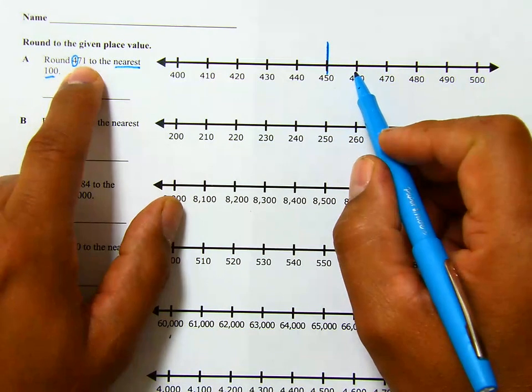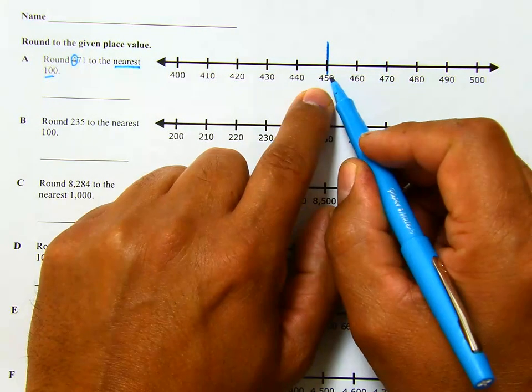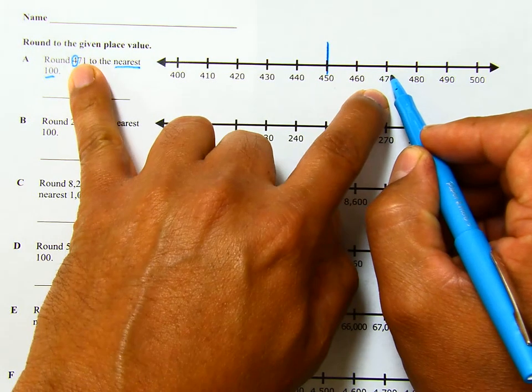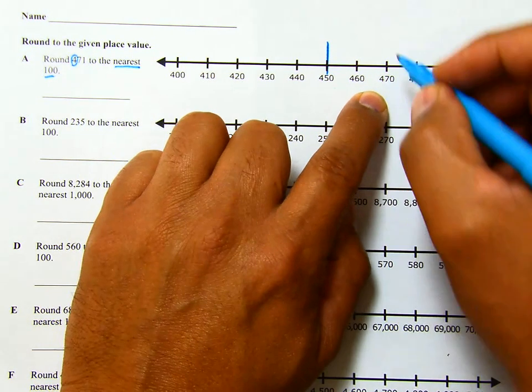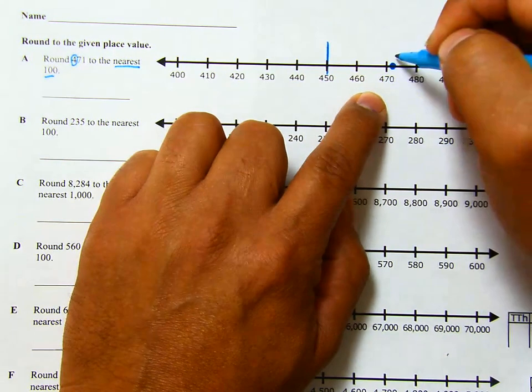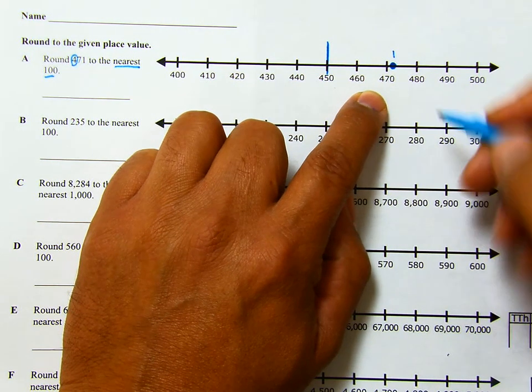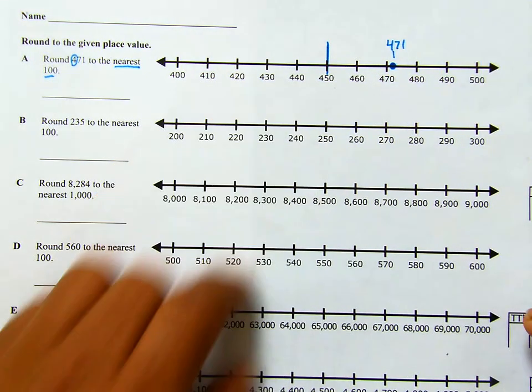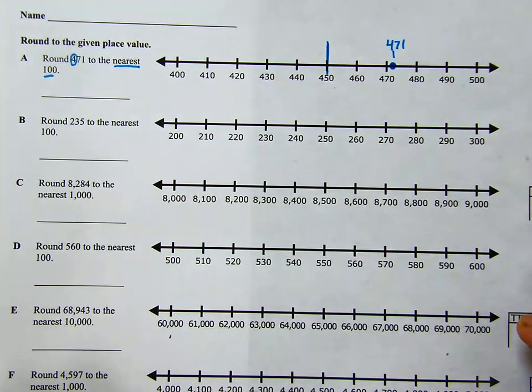So it's 450, 460, 470, and then the next number would be 471. So 471 would be about right there. I'm going to put a point on it and write the number 471.